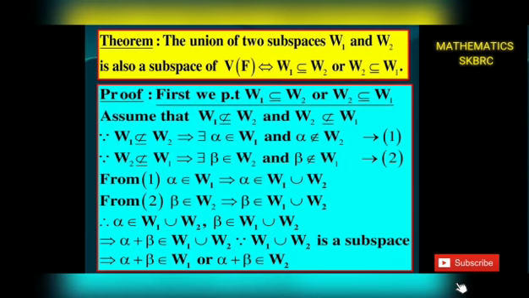Then there exists alpha belongs to W1 and alpha does not belong to W2. That is equation 1. Similarly, W2 is not a subset of W1 gives W1 and W2 are distinct. There is no common element in W2 and W1. Then there exists beta belongs to W2 and beta does not belong to W1. Equation 2. From 1, alpha belongs to W1 gives alpha belongs to W1 union W2. Similarly, beta belongs to W2 gives beta belongs to W1 union W2. W1 union W2 is a subspace of V(F), so by closure property, alpha + beta belongs to W1 union W2. That gives alpha + beta belongs to W1 or alpha + beta belongs to W2.